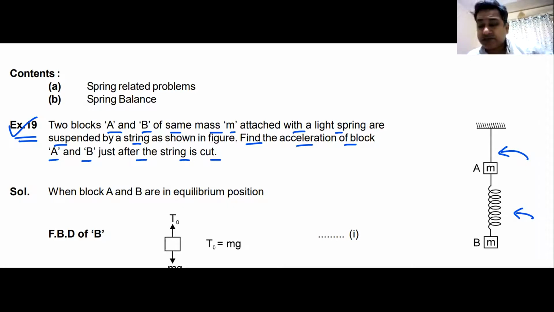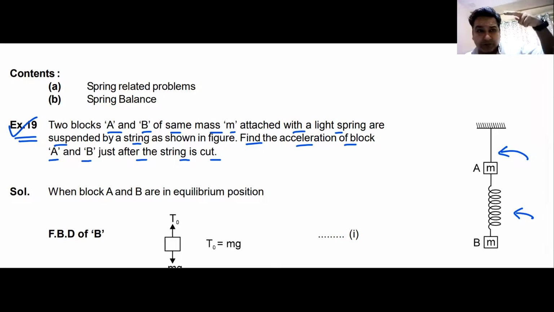These types of questions I've seen many times coming in NEET, JEE Mains as well. So it is quite prudent that we discuss these questions. I'll give you a minute to think about it. What is going to happen in this case? Block A is attached to a string. Block A and B are attached to a spring. Don't get confused. It's a simple question and we will solve it simply. I'll give you a minute to think about it.